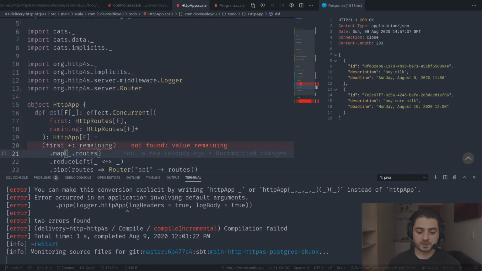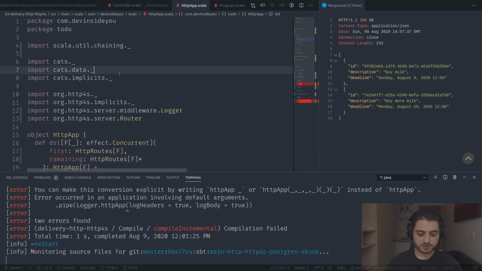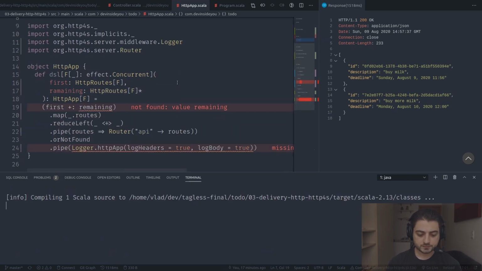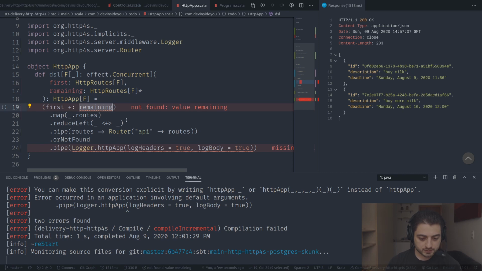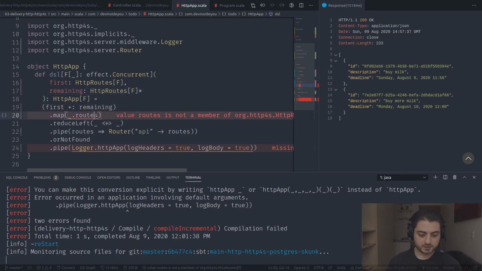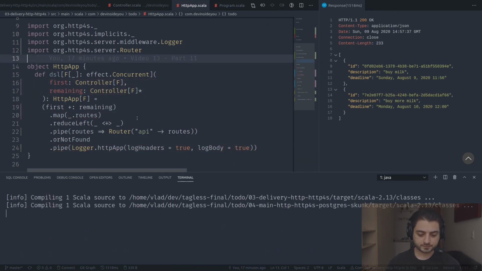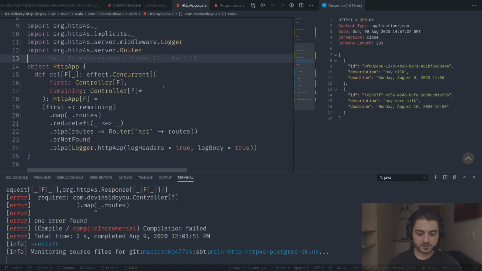And now because we have this remaining, we don't actually need gets data over here. Hold on, remaining routes. Oh yeah, the way I did it is I wanted to have controllers over here. So we're just going to have controllers over here, controller, like this, which is great.